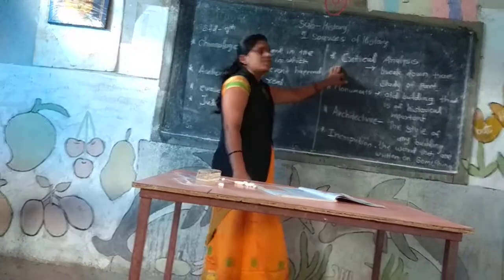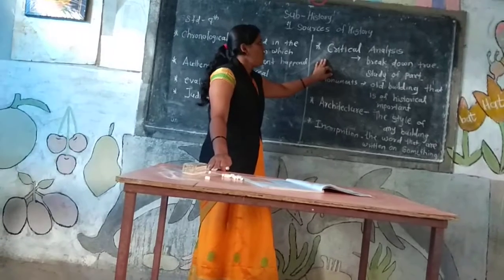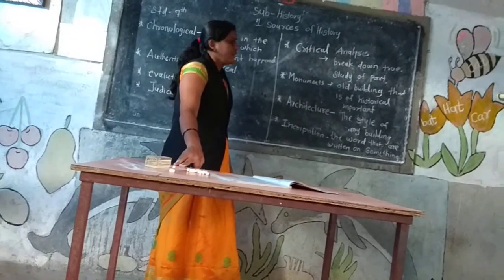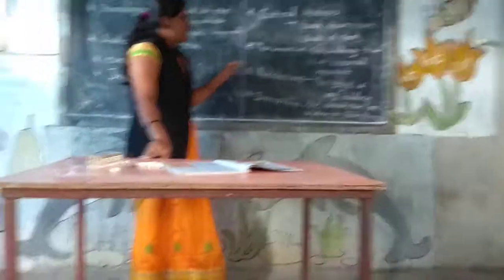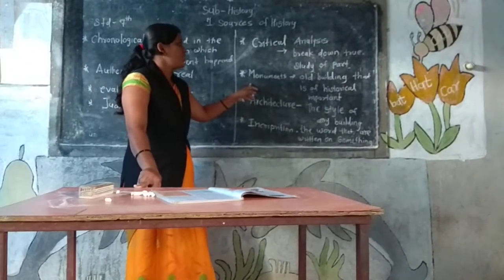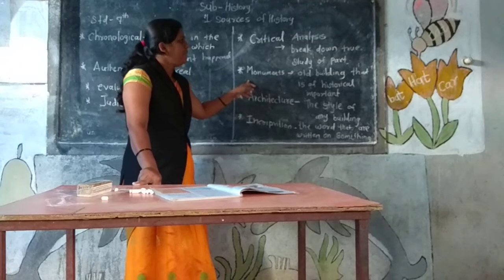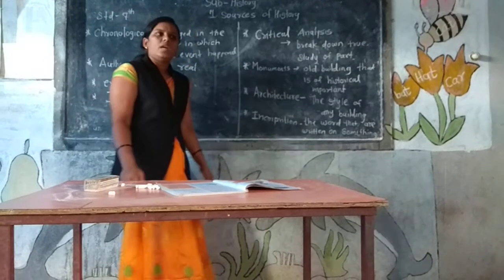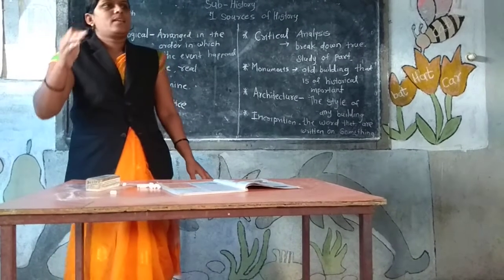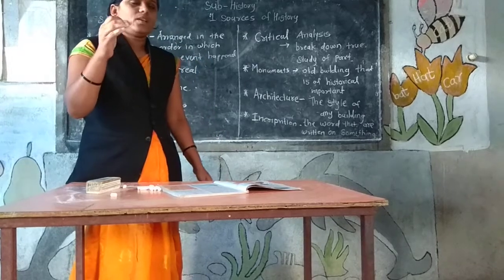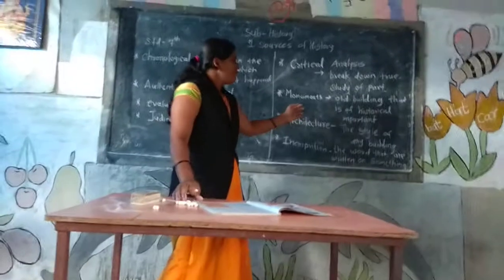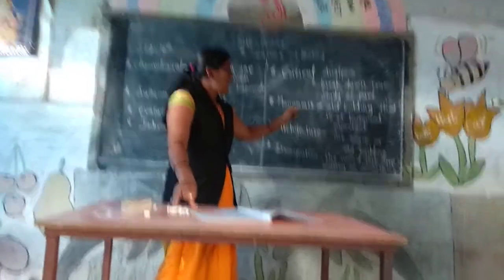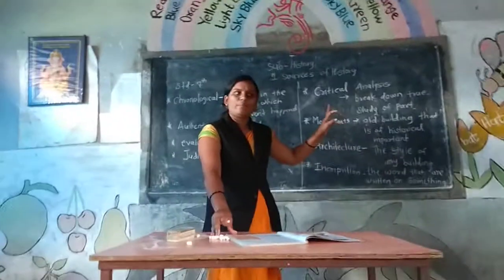The next word is critical analysis. What is the meaning of critical analysis? Break down to study each part. Next word is monuments. What is the meaning of monuments? Old buildings that are of historical importance. Any building like the Taj Mahal. Taj Mahal is an old identity, but the Taj Mahal is a historical place.